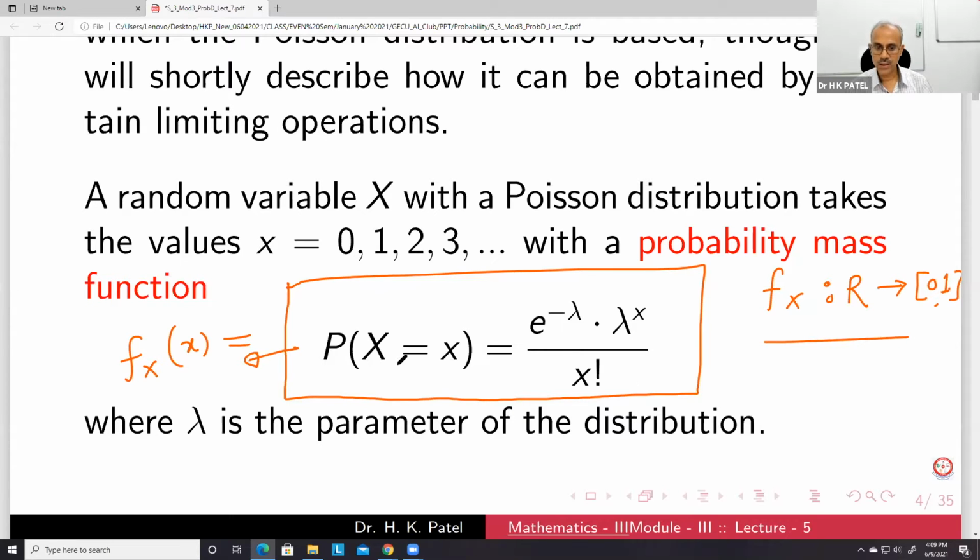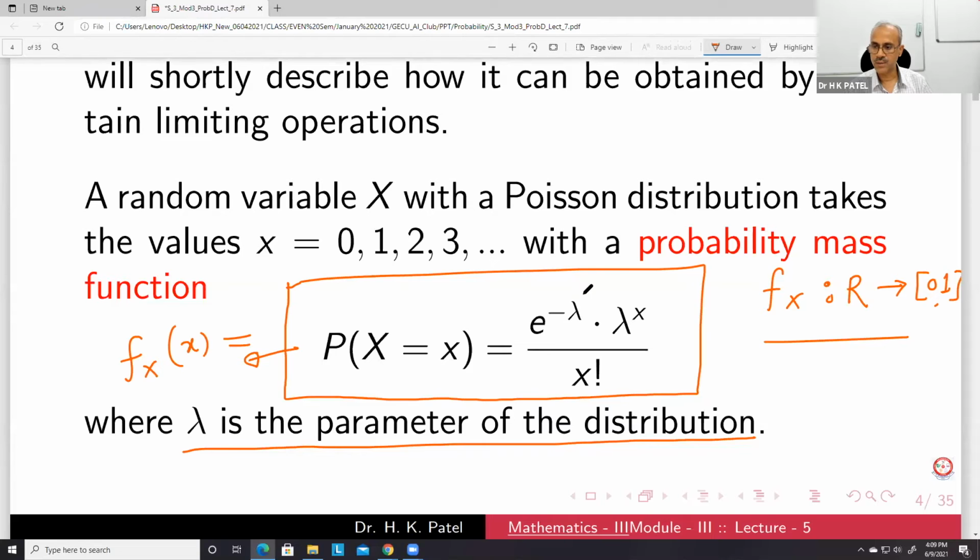Again here, besides these values, the value of this function is 0. So P(X = x) is equal to e to the power minus lambda, lambda to the power x over factorial x, where lambda is the parameter of the distribution.